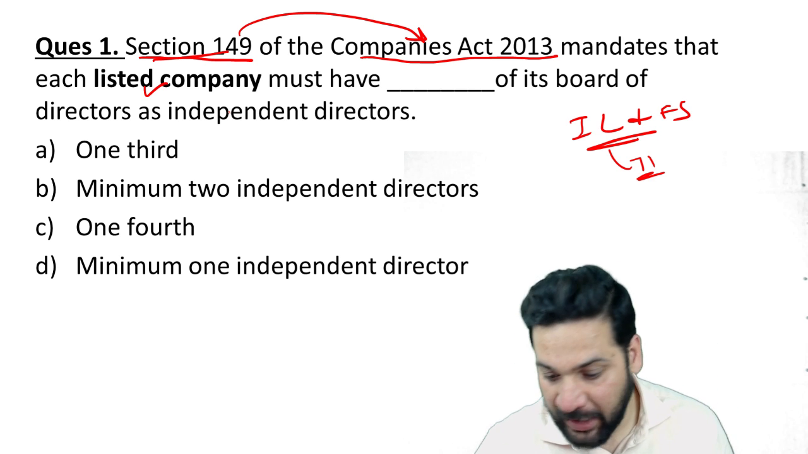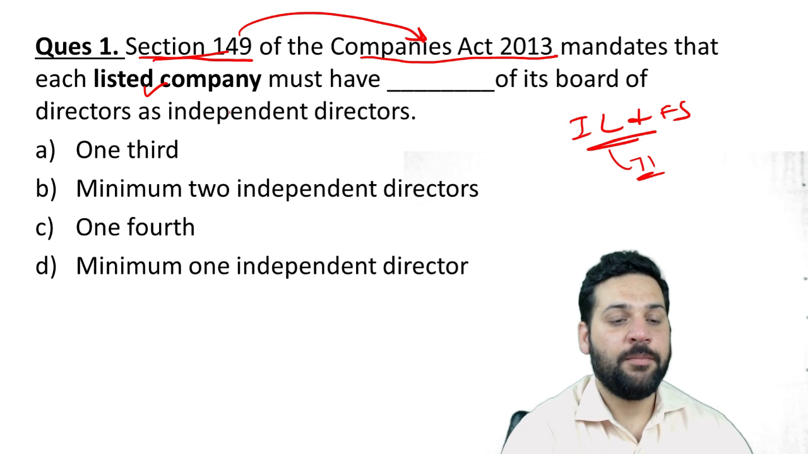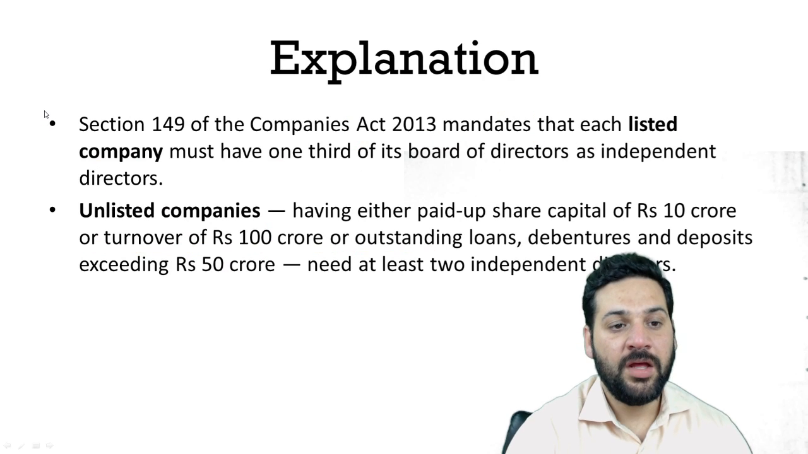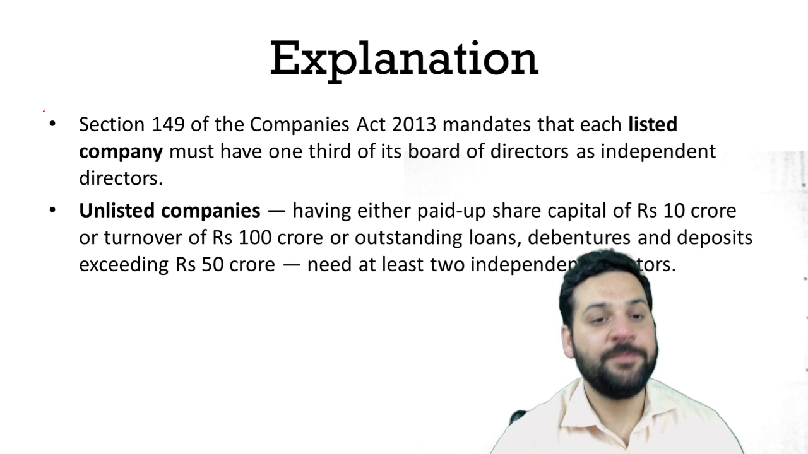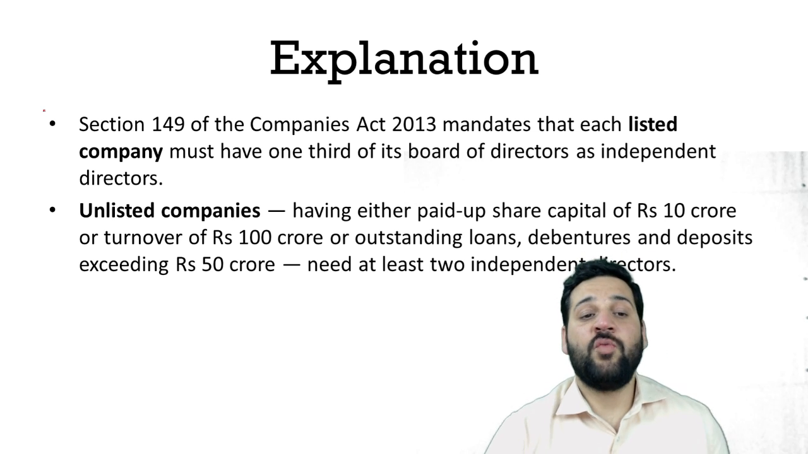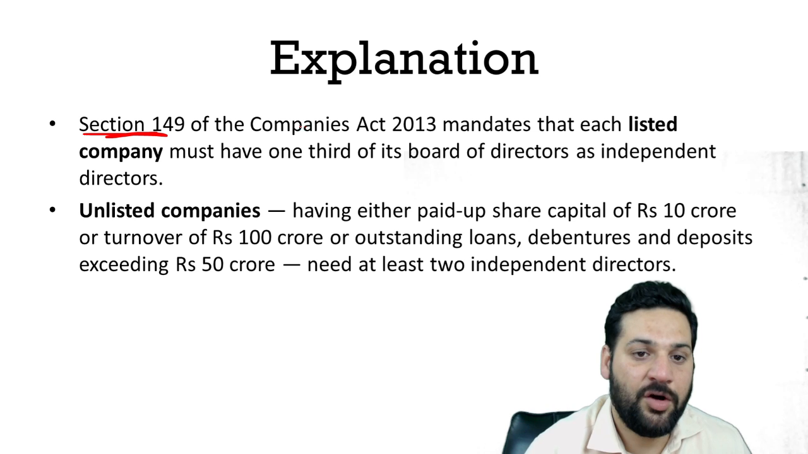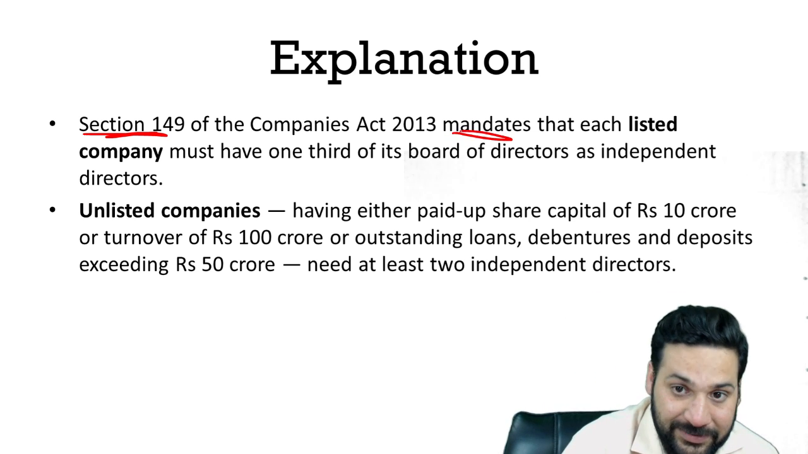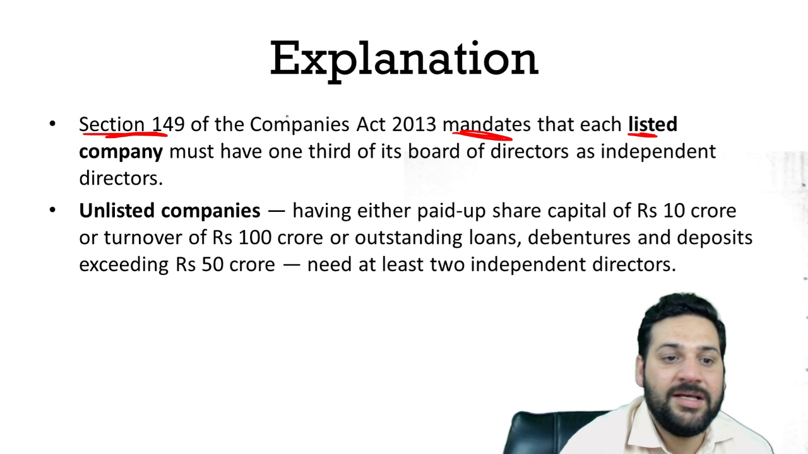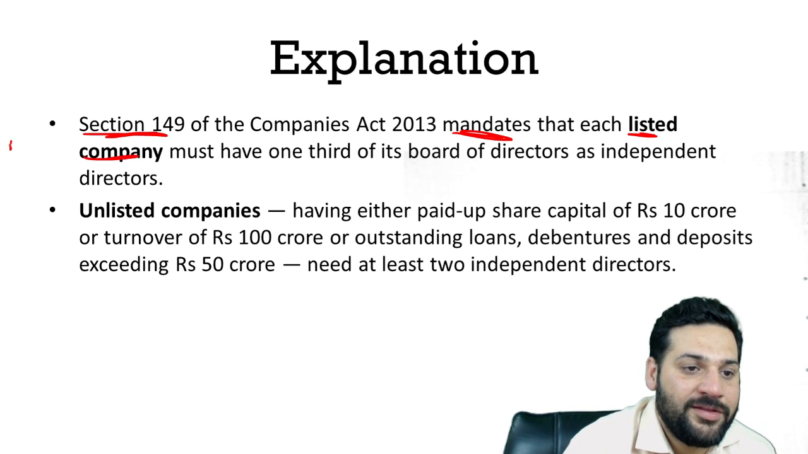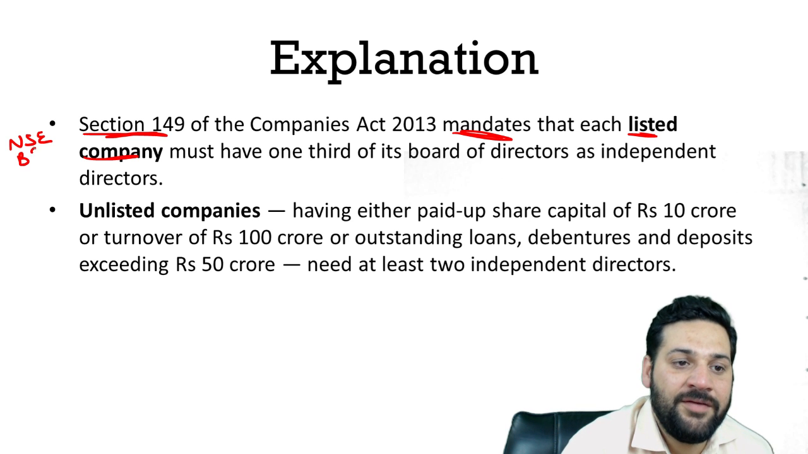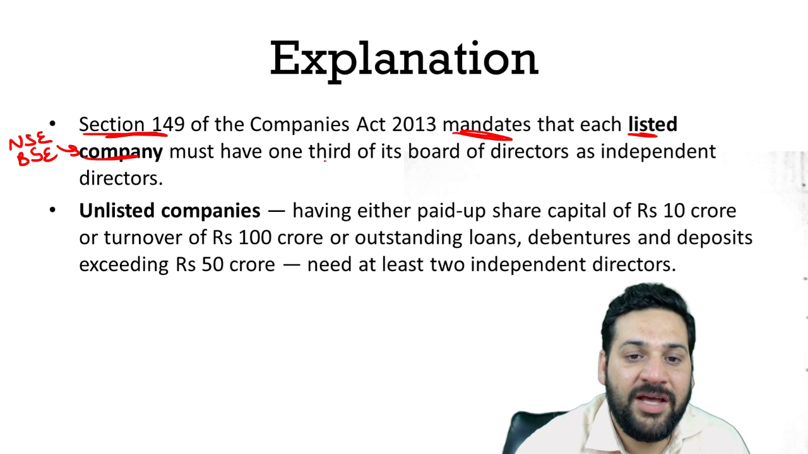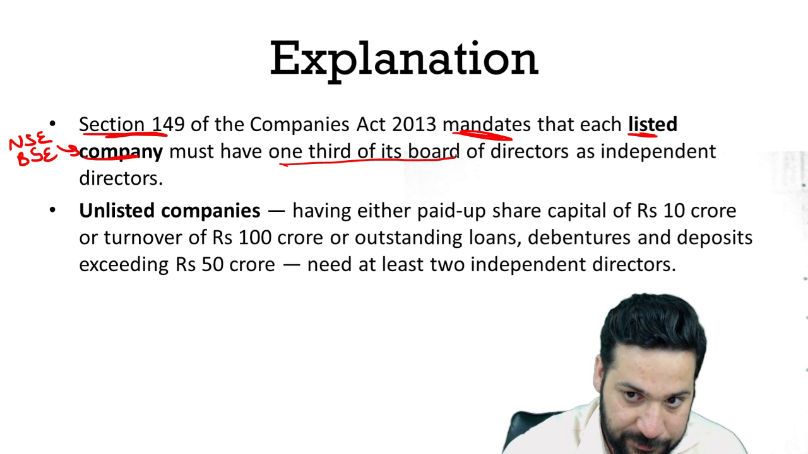Most of you are giving me a wrong answer, but the correct answer is 1/3. Let me provide you the explanation. Section 149 of the Companies Act 2013, please remember this one as well, mandates each listed company, listed at a stock exchange like NSE or BSE. If a company is listed at a recognized stock exchange, it must have 1/3 of its board as independent directors.